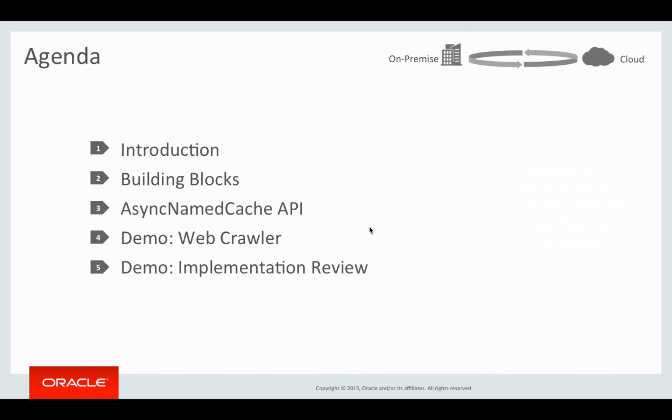We will then take a look at another demo, which is a much more complete application, a web crawler, and compare and contrast the asynchronous implementation of the crawler, which will not only highlight performance differences, but will also show you how easy it is to write asynchronous applications using the Coherence Async API and Java 8 CompletableFuture. In the process, you will also learn how to implement an HTTP proxy on top of Coherence in less than 200 lines of code. So let's get started.